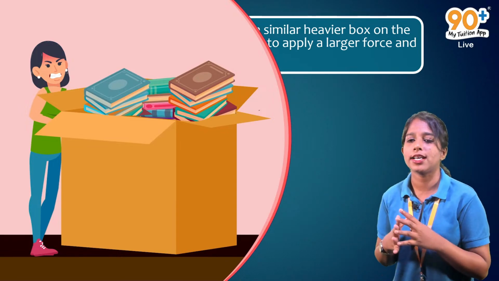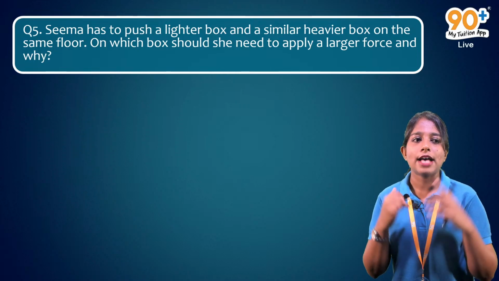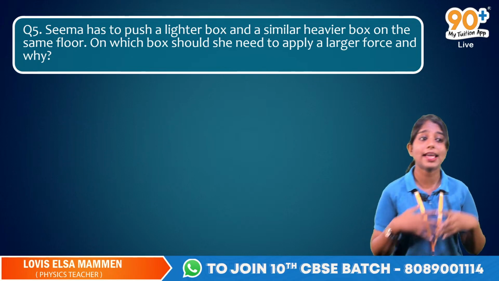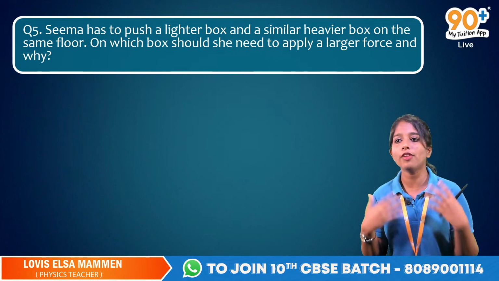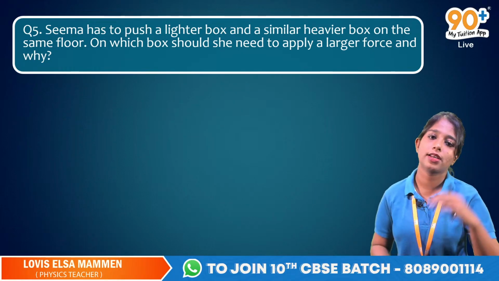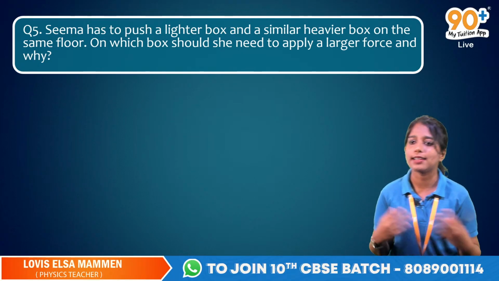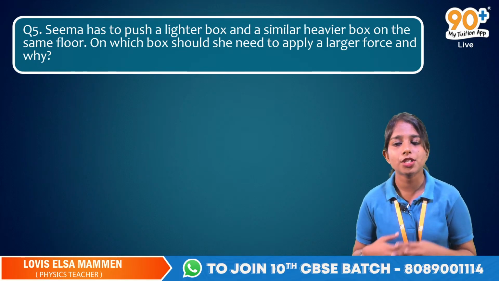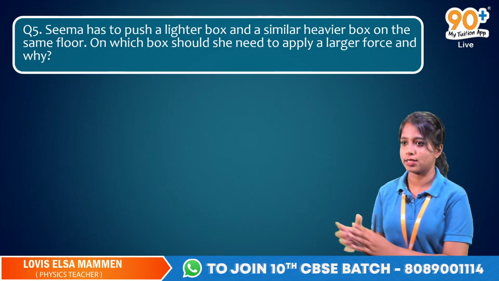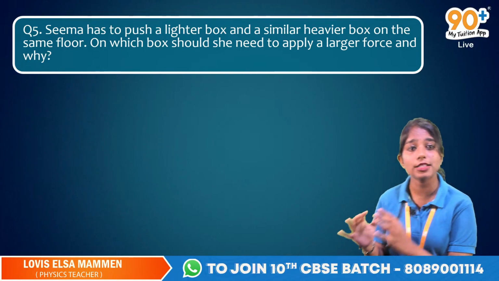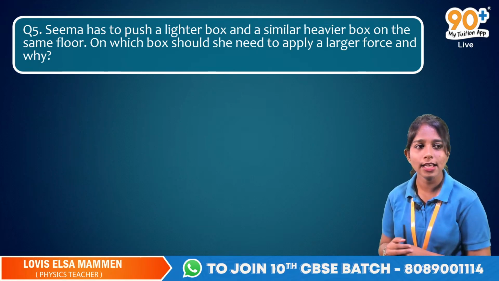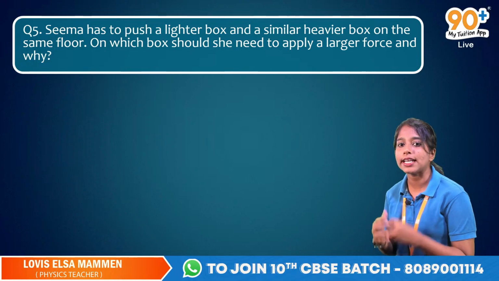Okay, so my question is, Seema has to push lighter and heavier box. So on which box should she apply a larger force? കൂടുതൽ ഫോഴ്സ് കൊടുക്കുന്നത് എവിടെ ആയിരിക്കണം? Whether it's on a lighter box or whether it's on a heavier box. Obviously, she should apply more force on the heavier box. She should apply a larger force on the heavier box. എന്തുകൊണ്ട്? What is the reason? In terms of friction, tell me, what is the reason for that?